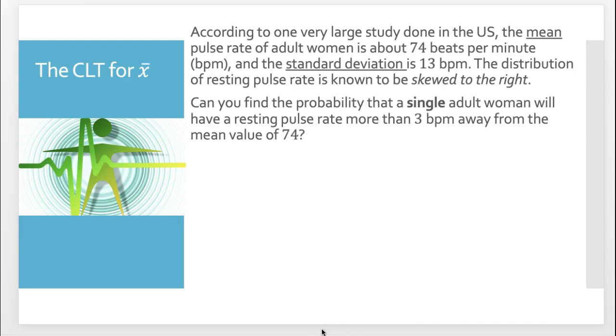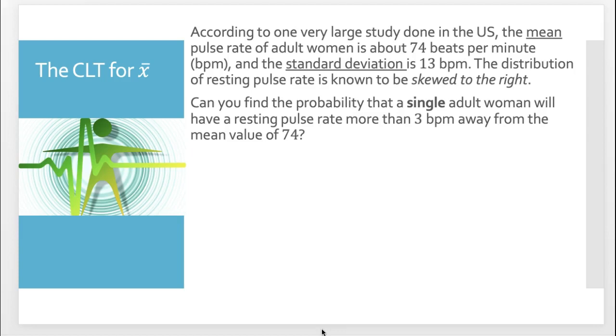Now we ask, just like we did before with the runners, where we did single and then the average. Can you find the probability that a single adult woman will have a resting pulse rate more than 3 beats per minute away from the mean value of 74?